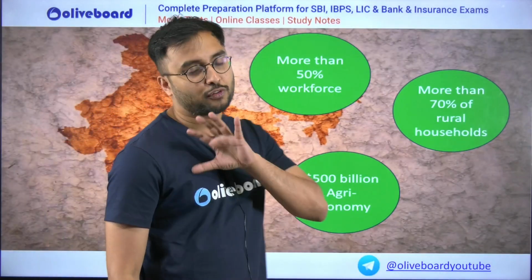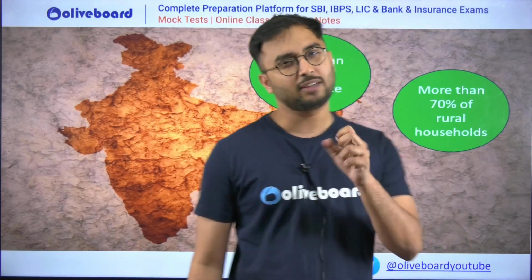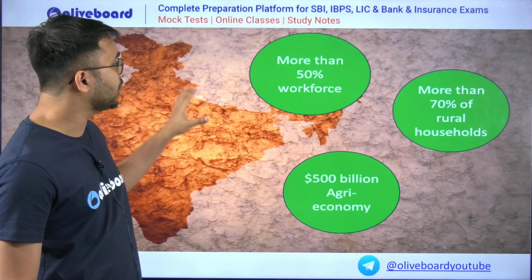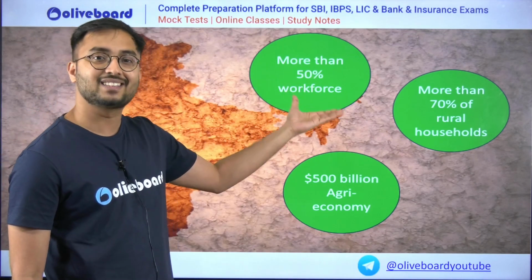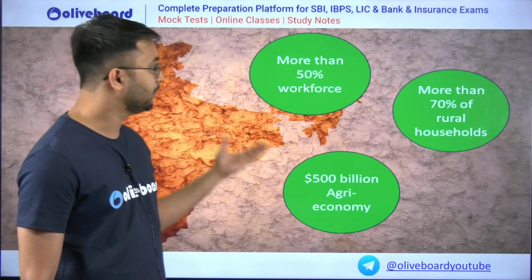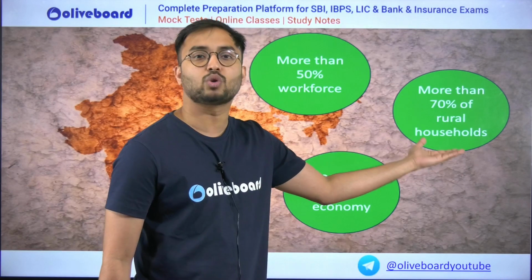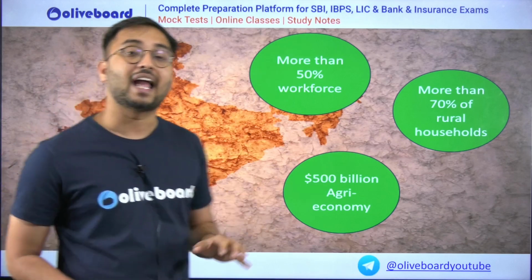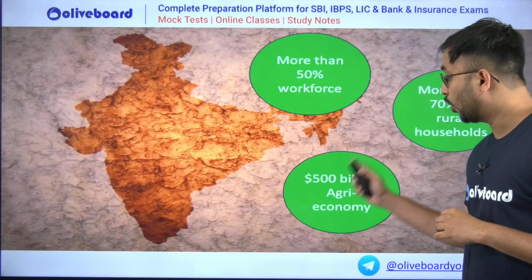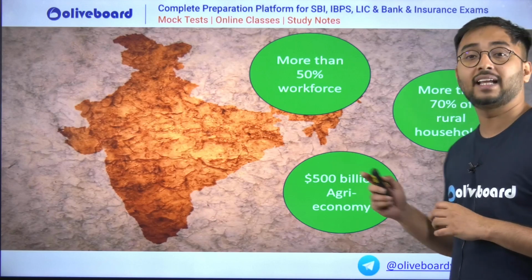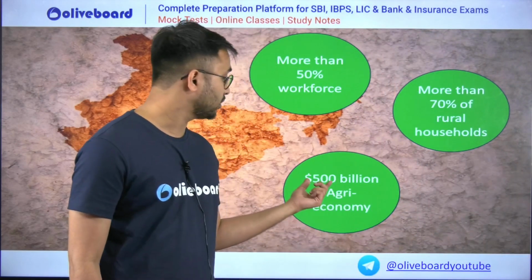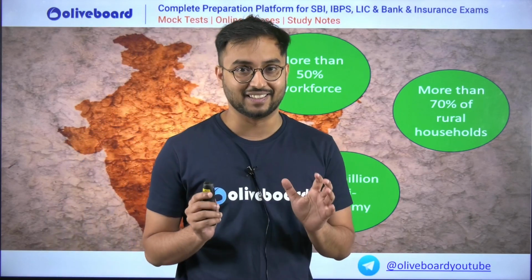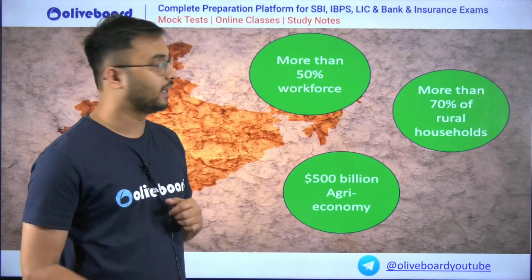When you move towards some of the facts to understand the importance of agriculture, let me show you some of the important facts. If you see a country like India and its huge population, more than 50% of the workforce is employed in agriculture. Similarly, more than 70% of rural households are dependent on agriculture and allied activities. And at the same time, overall agriculture as an occupation creates a $500 billion agri economy. And mind you, this $500 billion is more than the GDP of some countries. So that's how big Indian agriculture is.